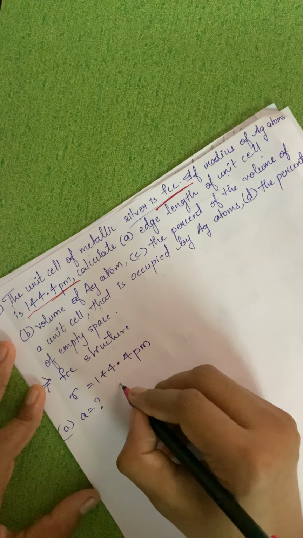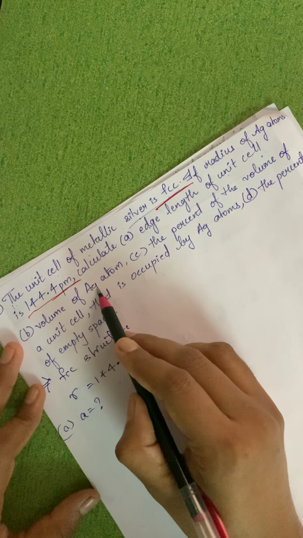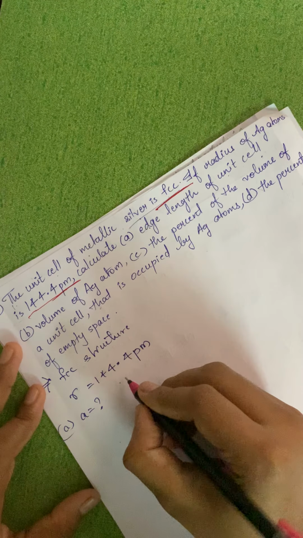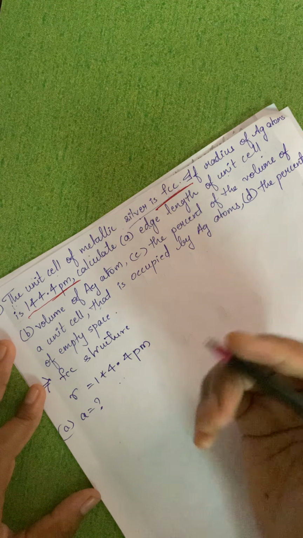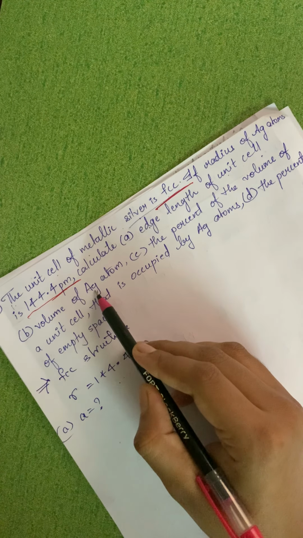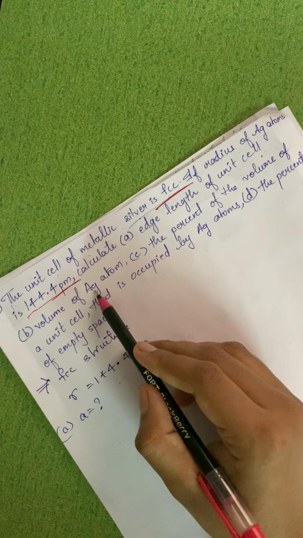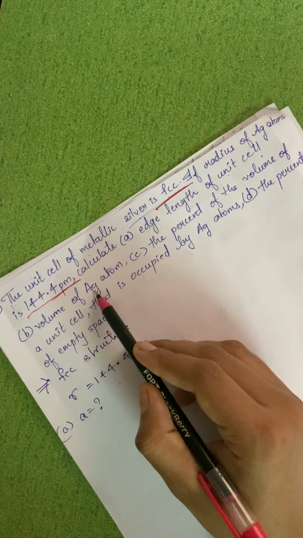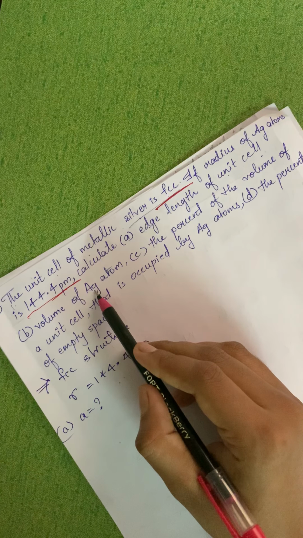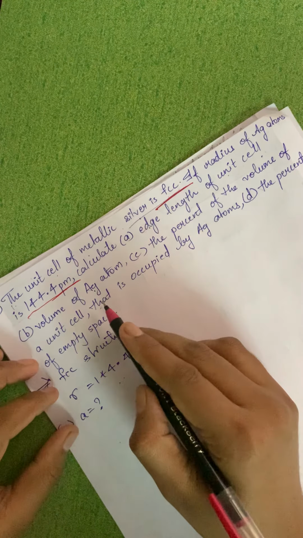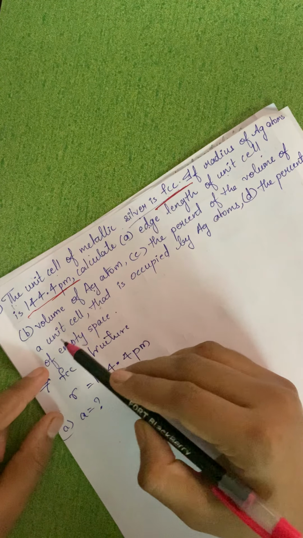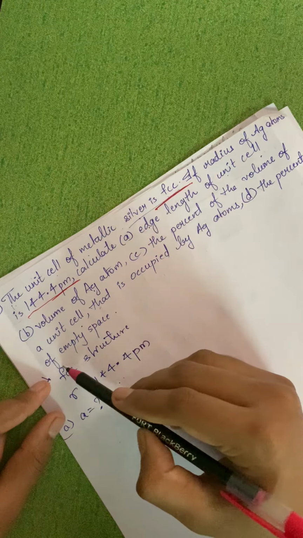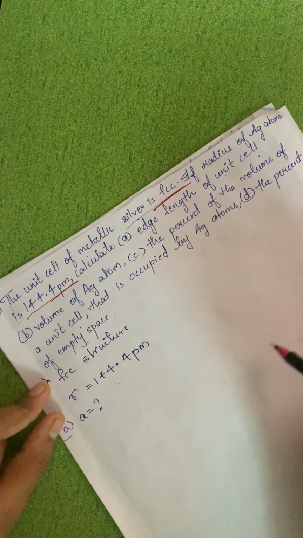What is next? Volume of the Ag atom. Volume of the Ag atom means we have to calculate it with the formula we learnt in packing efficiency. If the Ag atom is A, we can refer to it as a sphere. So we have to use the formula 4 upon 3 pi r cube over here. Okay. And C, the percentage of the volume of the unit cell. And the last one, the percentage of empty space. You can write down whatever is asked.